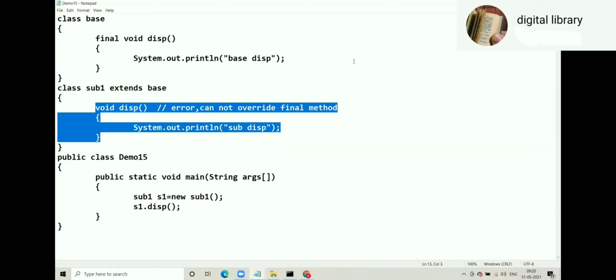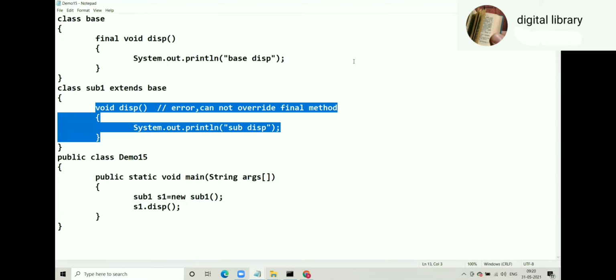Number 1, instance member. Number 2, class variable, that is static. Number 3, local member. When you use the final keyword with any variable, instance member, class variable, local variable, the meaning is the same. Final must be initialized, and once initialized you cannot modify its value.